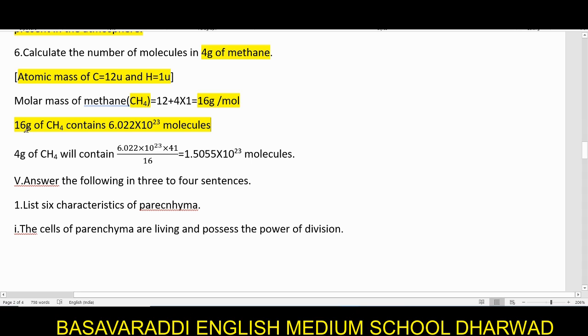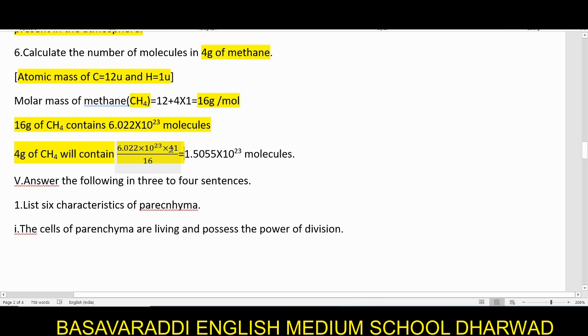So if 16 gram of methane consists of 6.022 into 10 raised to 23 molecules, then in case of 4 gram of methane, how much will it contain? It's very easy. If for 16 gram so many, then for 4 gram how much will it be?